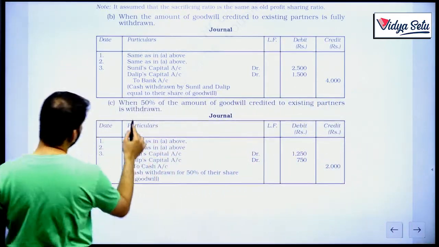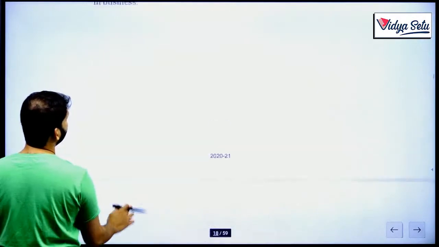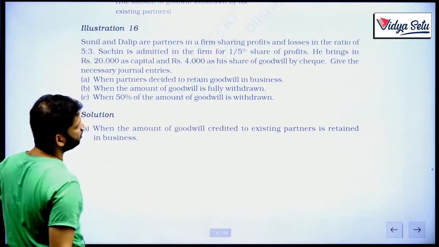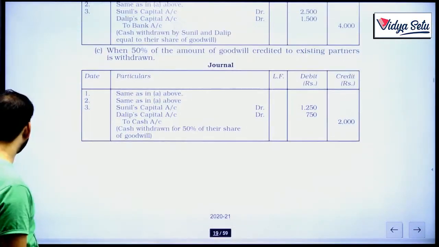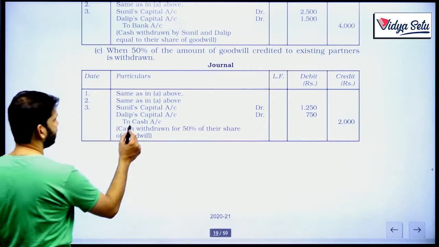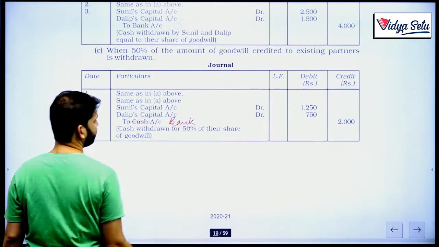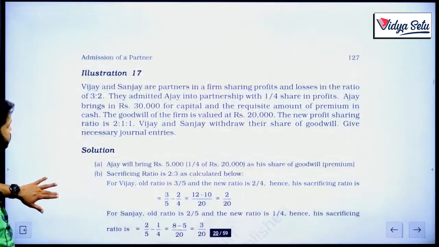Was it mentioned in the question that they are withdrawing in cash? If not, we have to use the bank account. See, when 50% of the amount of goodwill is withdrawn, they have not mentioned that it is to be withdrawn in cash. So what you will do, you will also write bank here. Okay? Got it? Let's move to the next one.